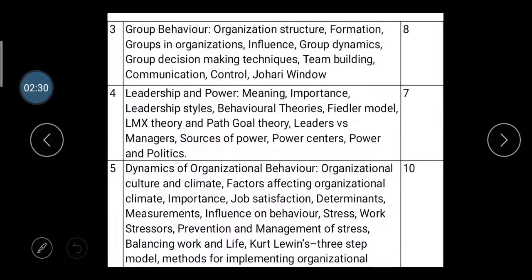Then the third unit is group behavior. The fourth unit is leadership and power. The fifth unit is dynamics of organizational behavior. So we should learn about it one by one.